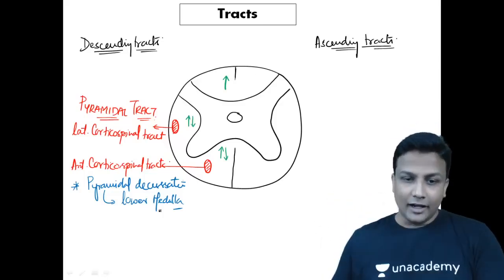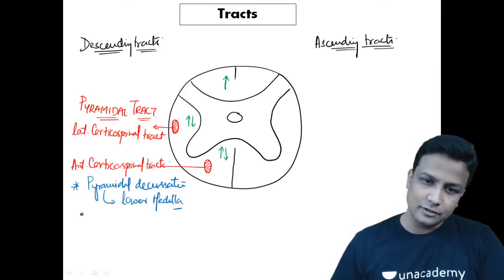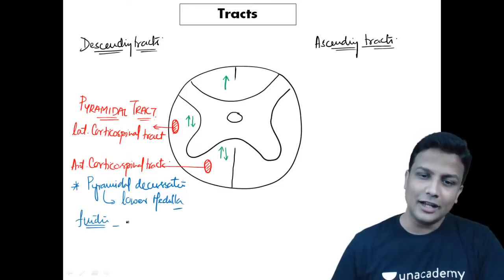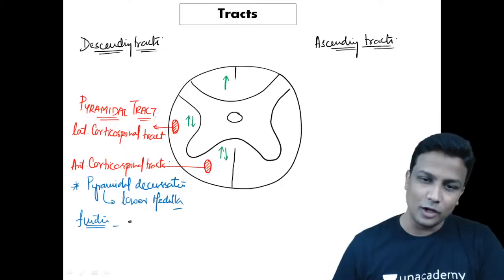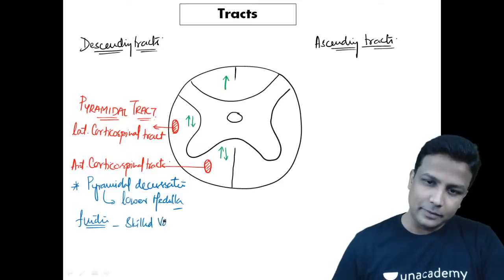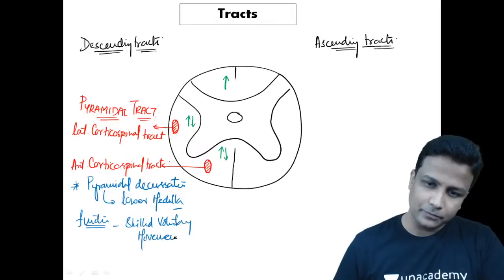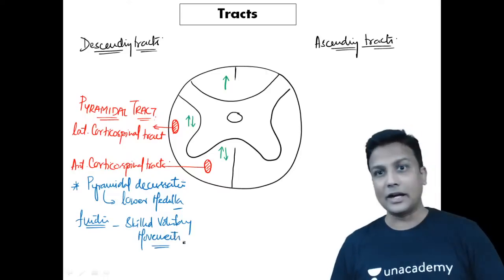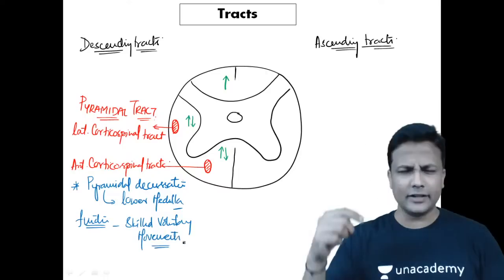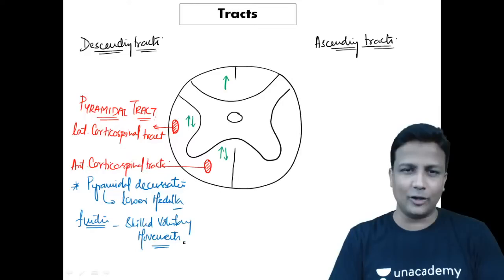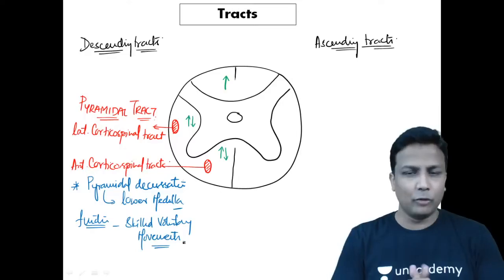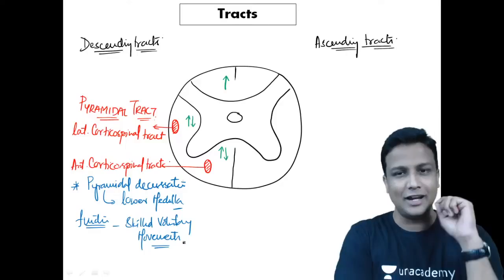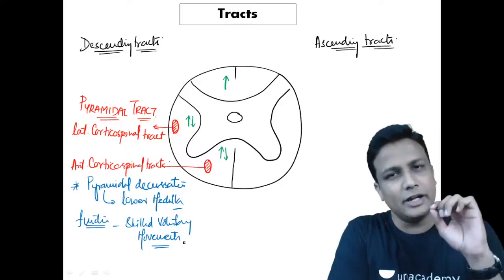Then after that, my dear friends, one more point that you have to remember is the function of this pyramidal tract. Obviously, a descending tract will have motor function only, and they are going to control the skilled voluntary movements. The pyramidal tract is going to control the skilled voluntary movements, which means it is definitely going to carry the motor functions. Lovely. These are the points that you have to remember for your exam.